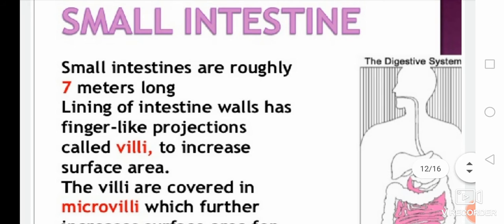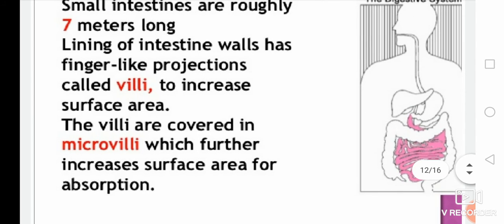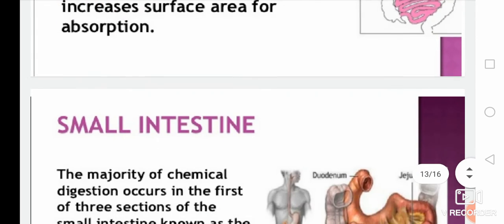Next one is the small intestine. This is the pink labeled diagram of the digestive system. It is roughly 7 meters long, and the lining of the intestine wall has finger-like projections called villi. They increase the surface area for digestion, and the villi are covered in microvilli, which further increase surface area for digestion. It is a very important part of the alimentary canal for digestive purposes.